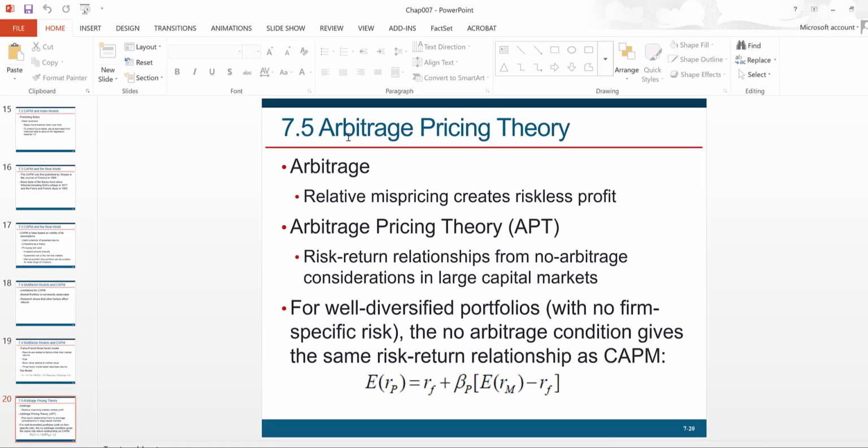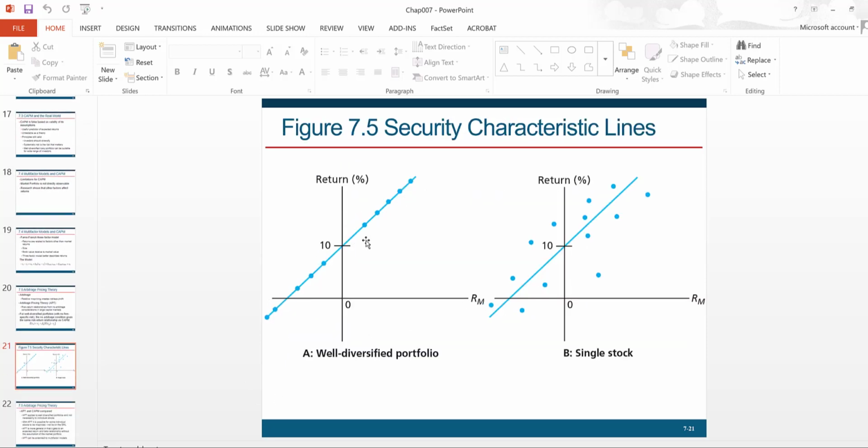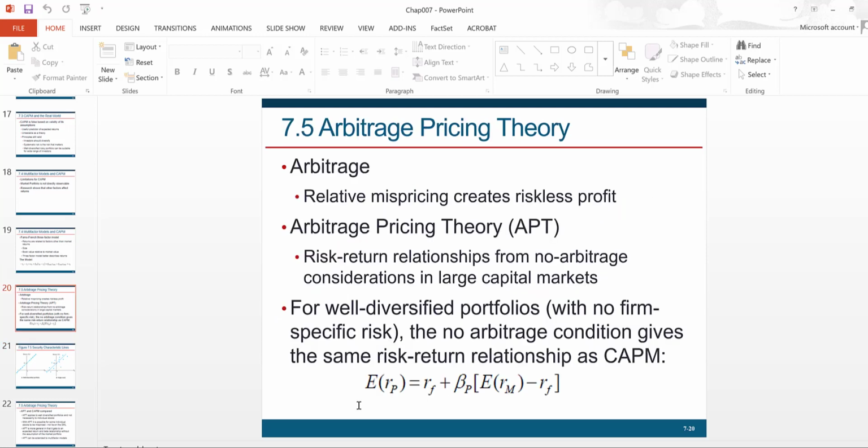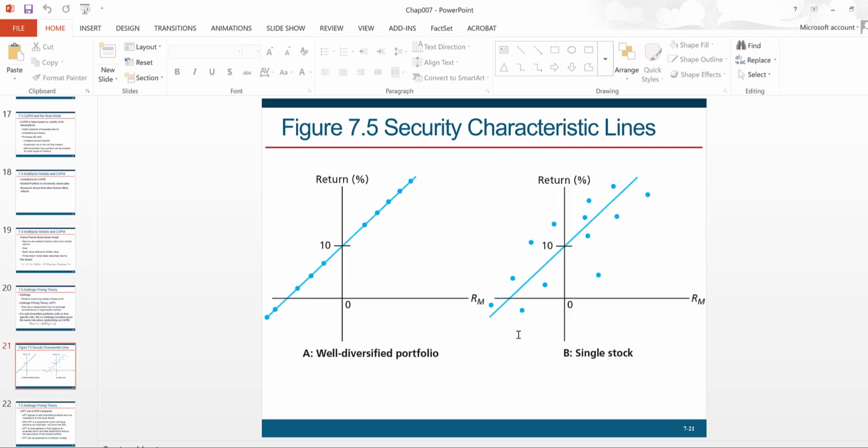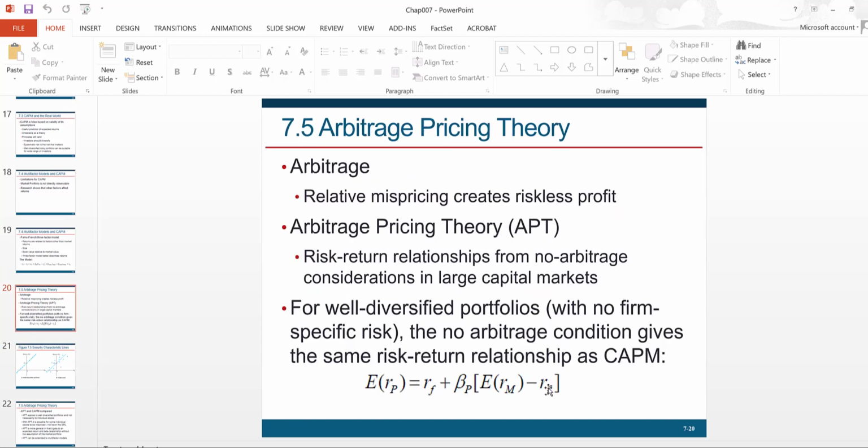We also talked about arbitrage pricing, which is based on this very basic notion of arbitrage in finance. And this discussion was mostly intuitive. Basically, the result was that for a well-diversified portfolio, all the points here on this graph should line up. Any deviation from a straight line results in an arbitrage opportunity, and that can be used to come up with a relationship between risk and return, right? So if you assume that market risk is the only systematic risk factor, then you get the same relationship as CAPM here for well-diversified portfolios.